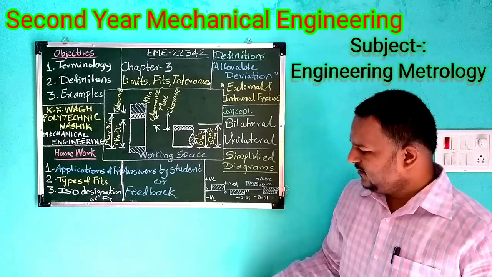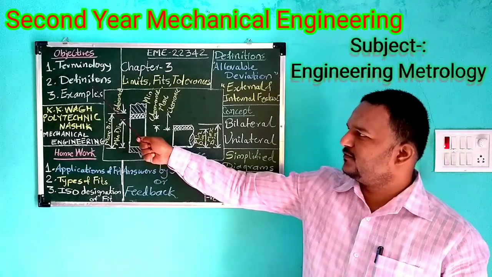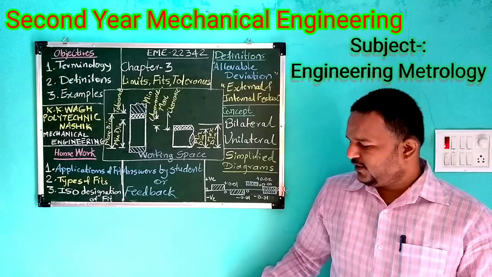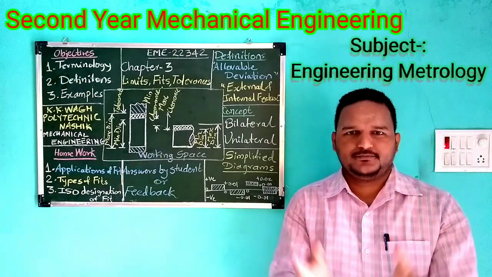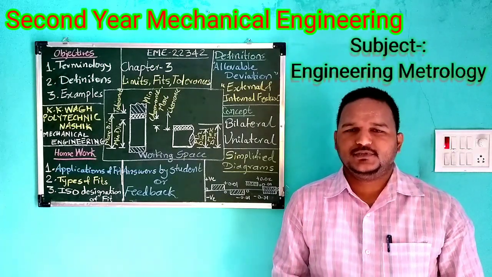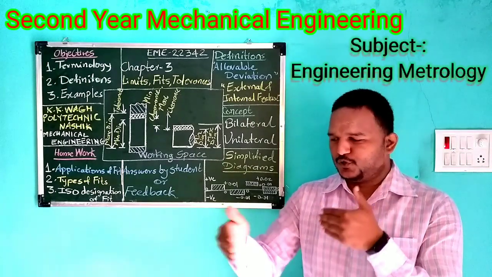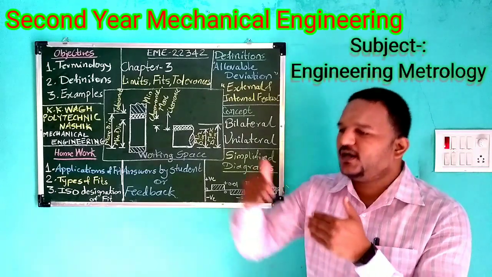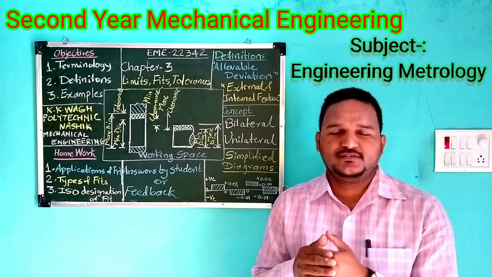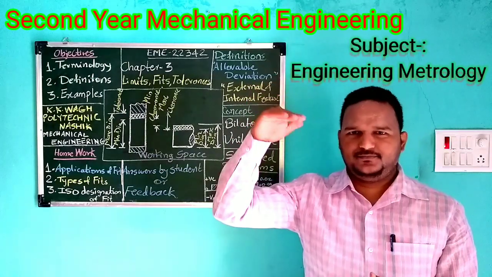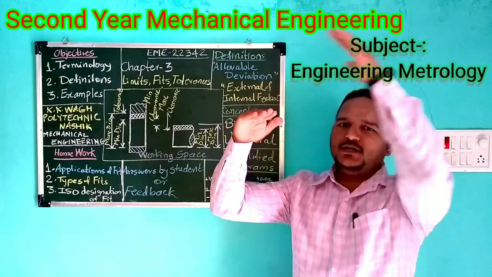Next point is definitions. In terms of definition, first, what is limit? In general practice, limit is how far you can go. In general practice we say, this is my limit, you cannot grow beyond this limit.